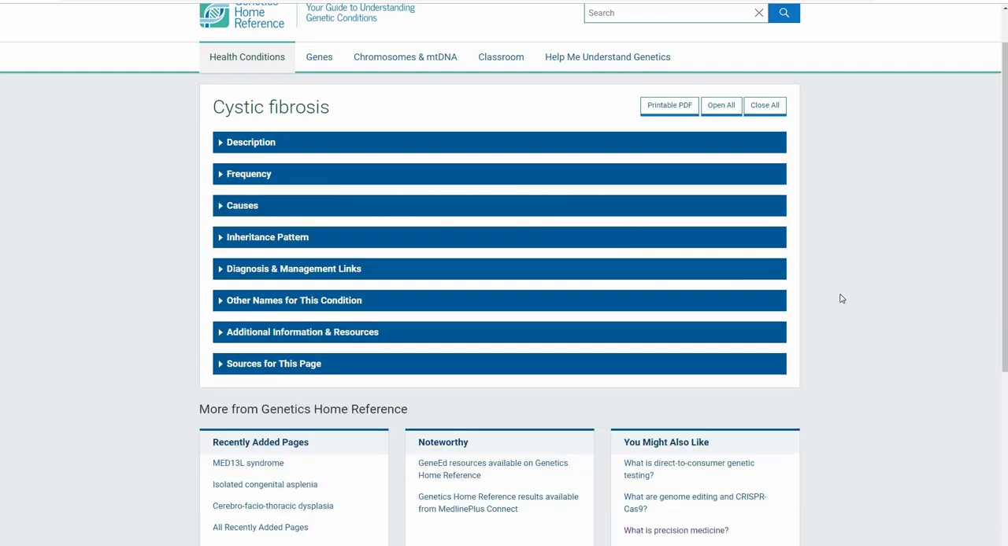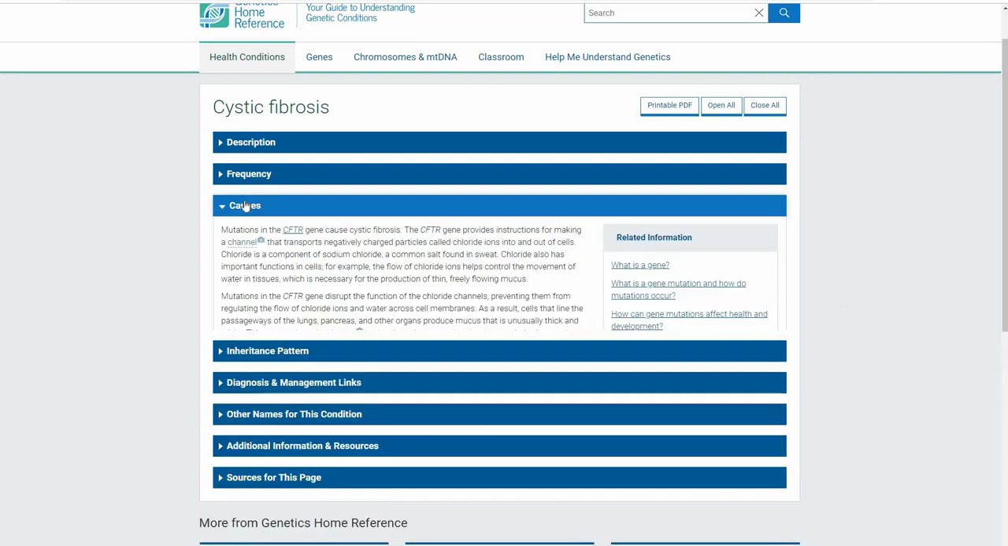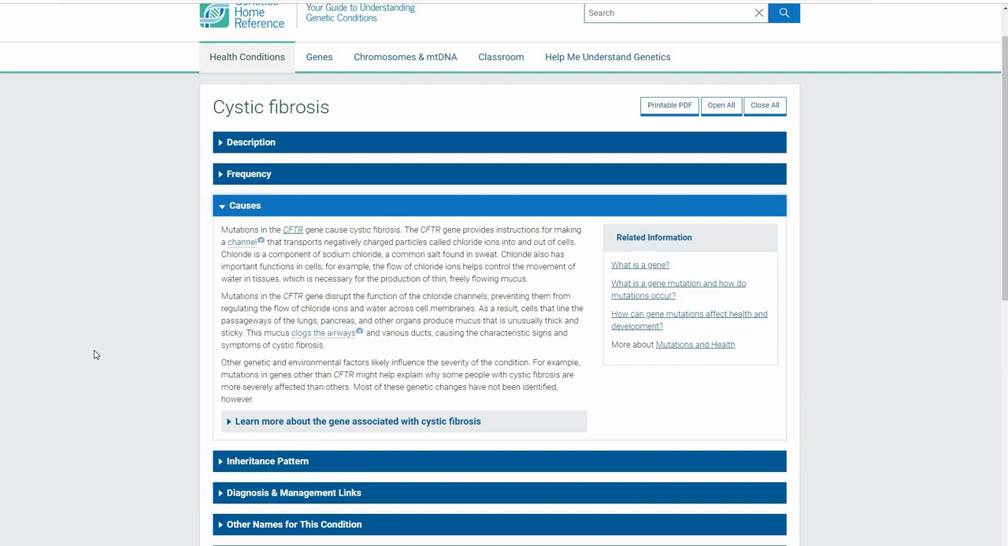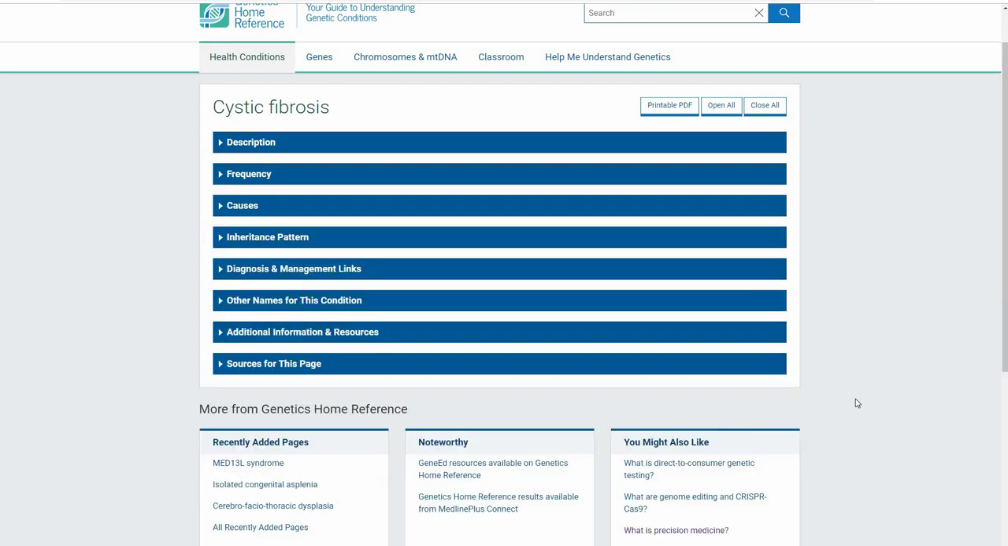Question 2. What are the genes associated with cystic fibrosis? Clicking on the Causes tab displays that the CFTR gene is associated with this disease. Question 3. What is the inheritance pattern of cystic fibrosis?